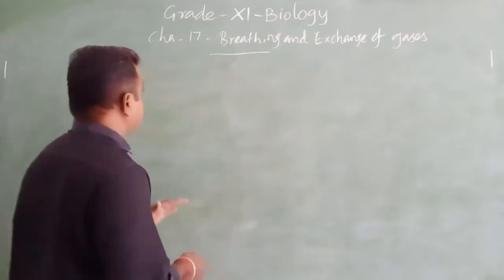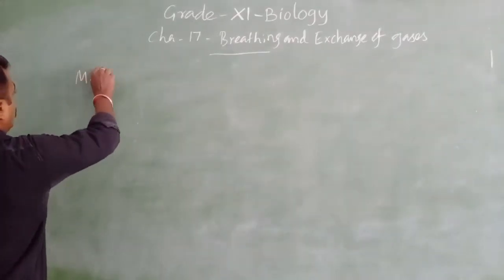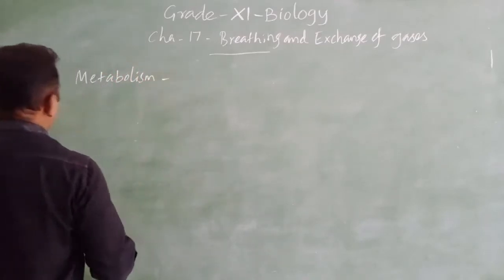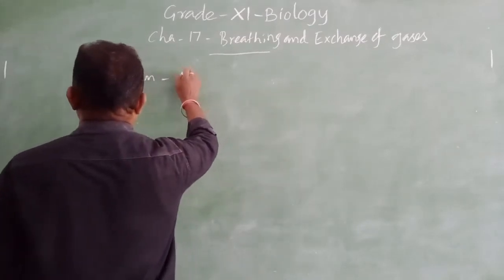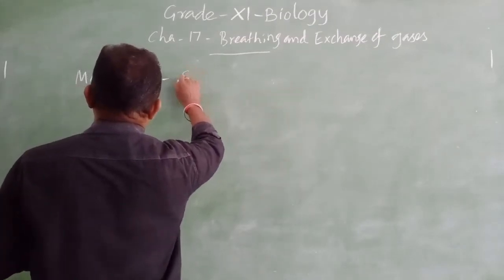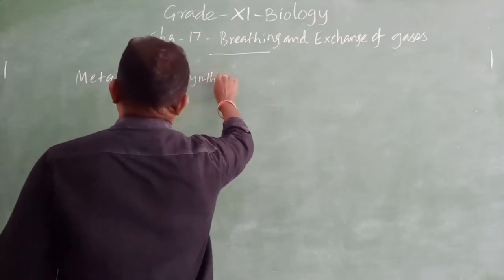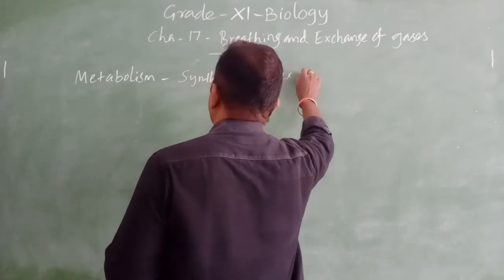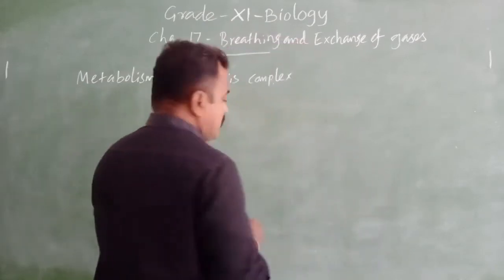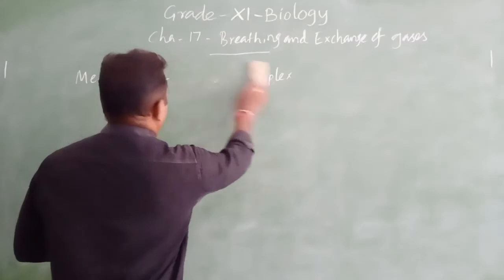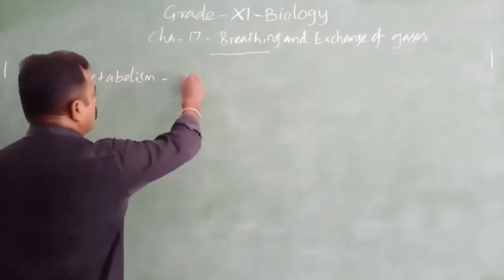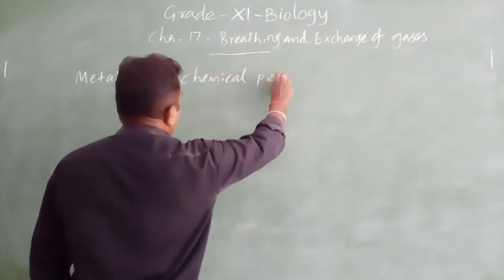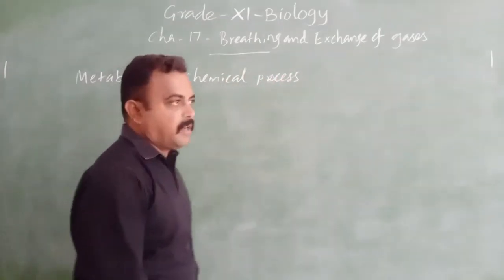Metabolism is one of the chemical processes. Metabolism means one of the chemical processes.